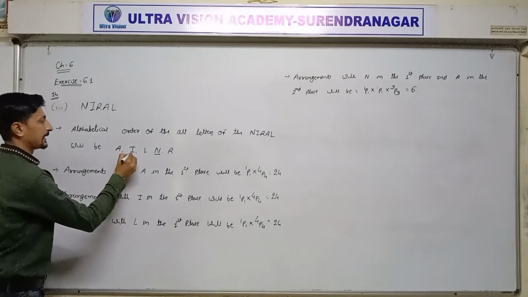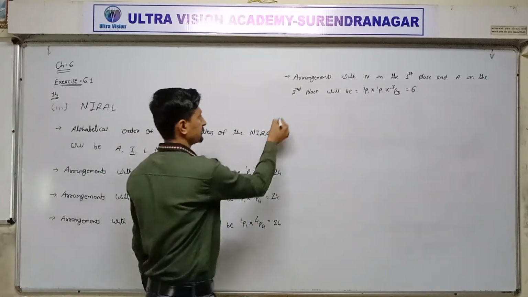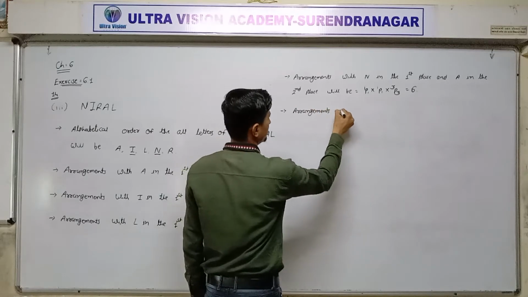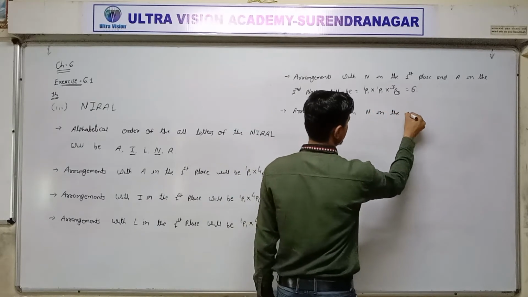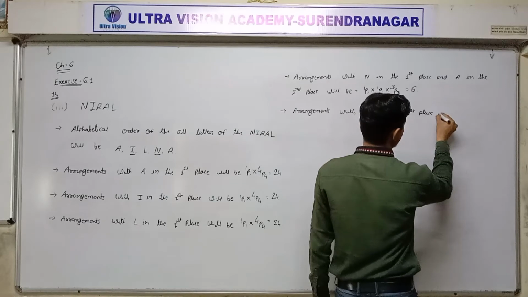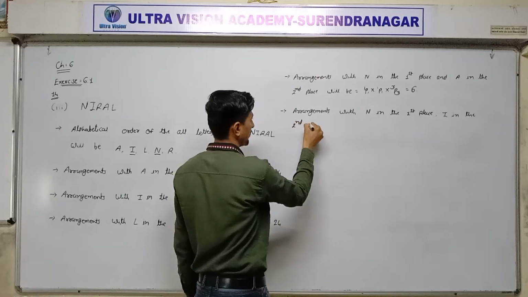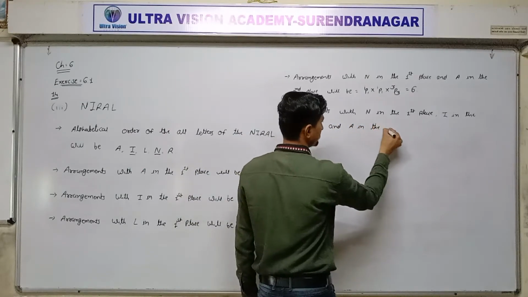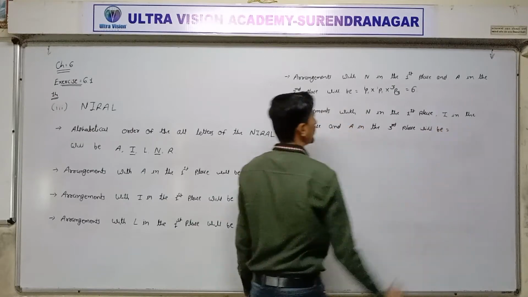Now next, in second place I. In our word, the second place is I. So alphabetically written, third place A. Arrangement with N in the first place, I in the second place and A in the third place will be okay.